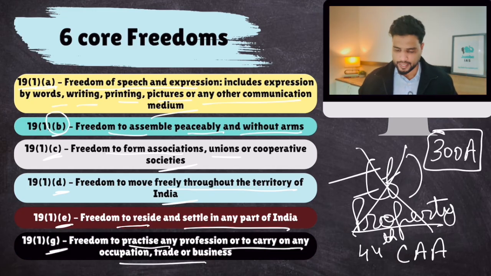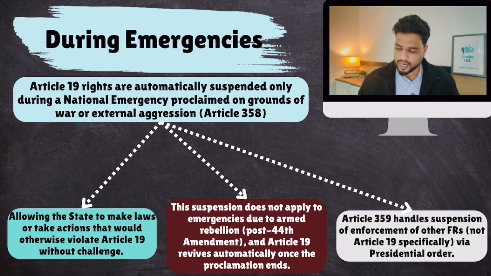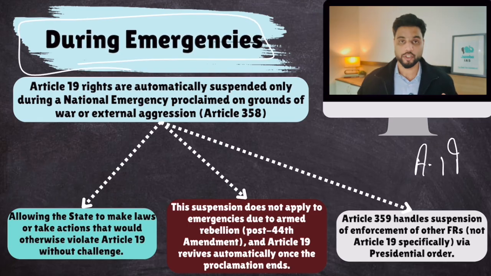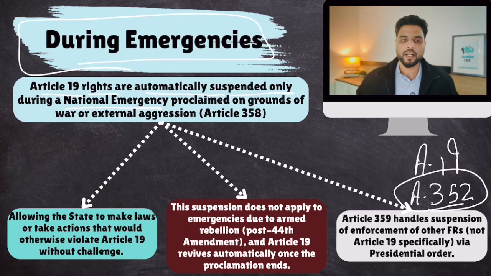All right. Now, what happens to Article 19 during emergencies, especially national emergency? So Article 19 rights, all 6 core freedoms, are automatically suspended only during national emergency. That is, national emergency as per Article 352. Not President's rule, state emergency or financial emergency, only national emergency. Okay. So remember, Article 19 is automatically suspended.